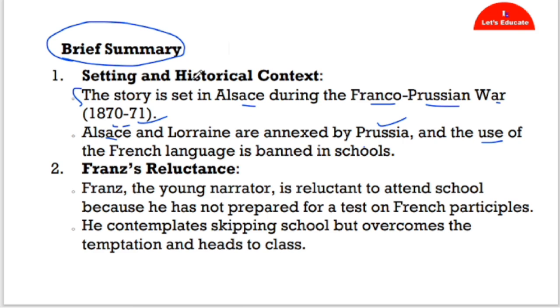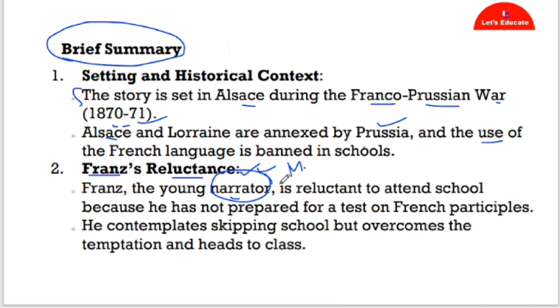Franz's reluctance. Franz is the main character here. Two characters are there: number one is Franz and number two is Monsieur Hamel. Monsieur Hamel is the teacher and Franz is the student. Franz's reluctance means Franz's carelessness. Franz, the young narrator, that means the one who tells the story, is reluctant to attend school because he was not prepared for the test on French participles.